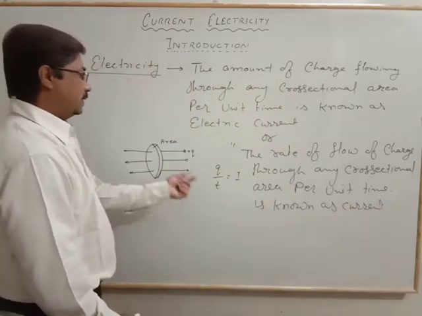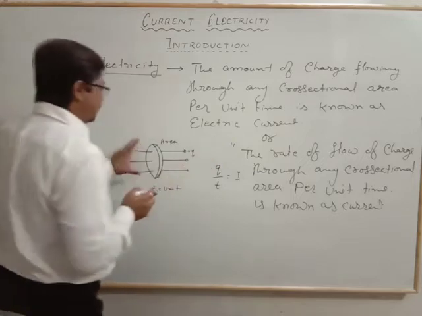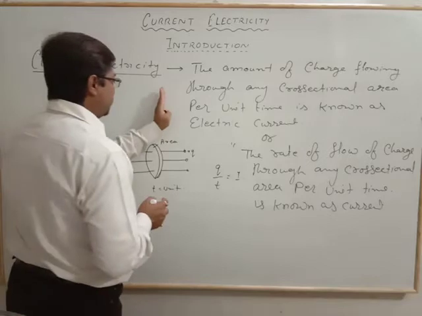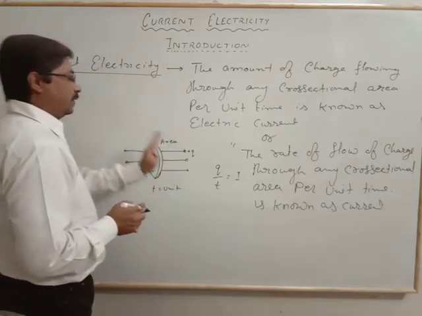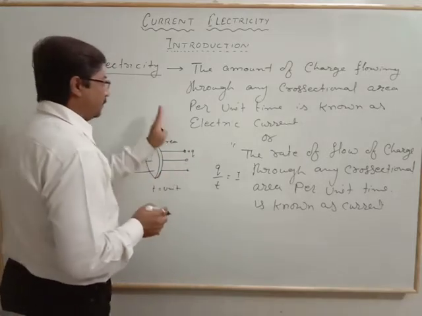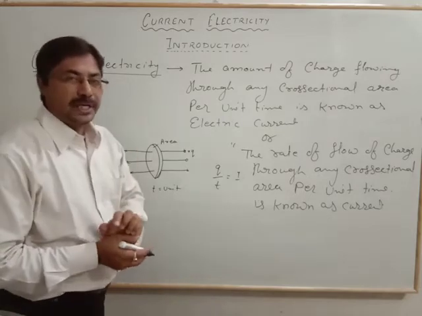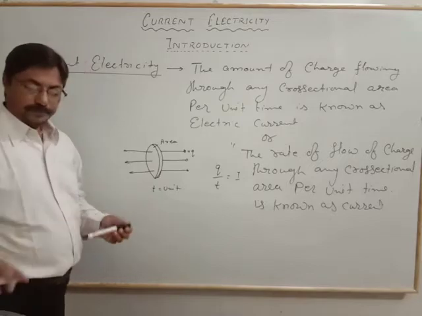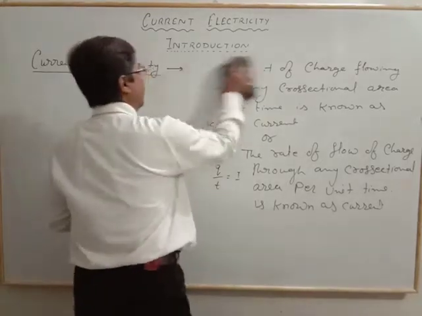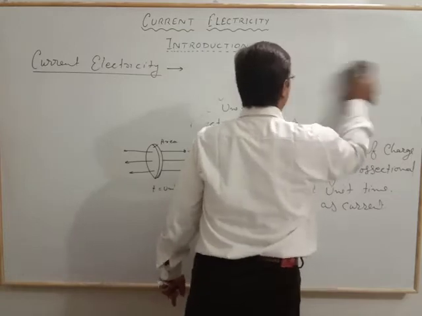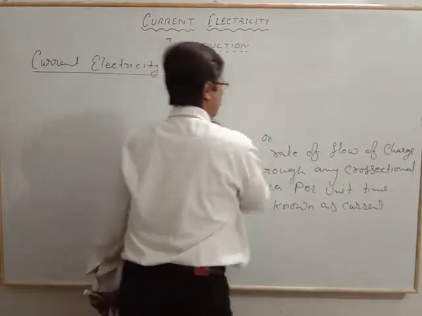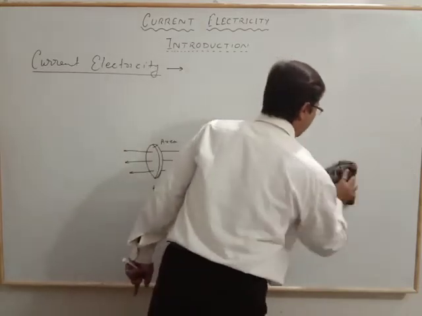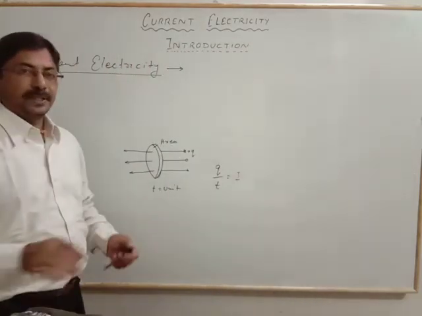Now, in the conductor there are a number of cross-sectional areas, so how much charge is moving per unit time gives the magnitude of the current. The magnitude of the electric current depends upon the amount of charge crossing. Let's suppose 5 charges are moving per unit time; in that case we can say the current is 5 ampere.